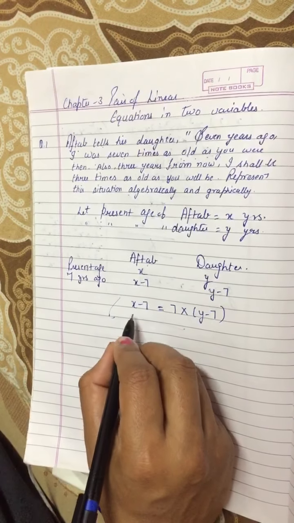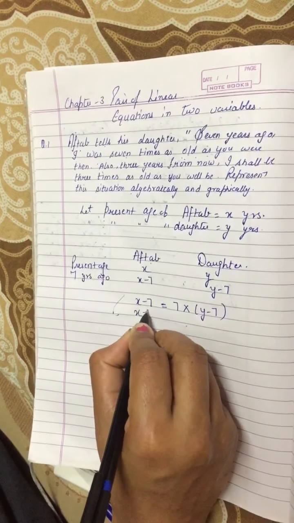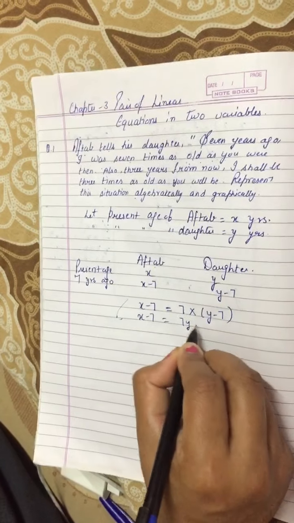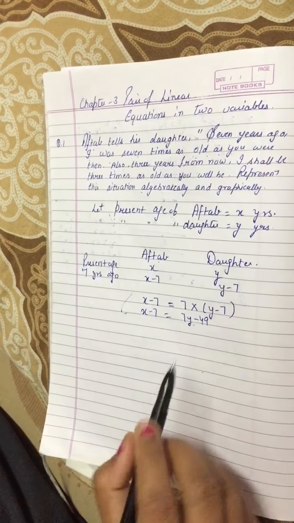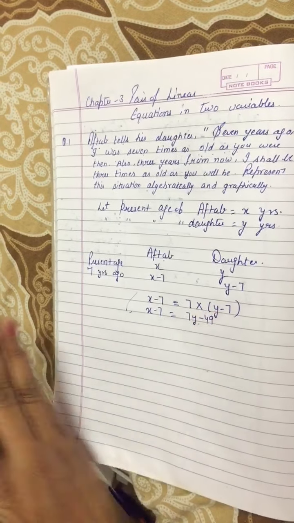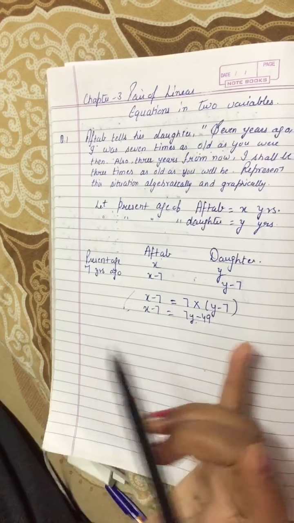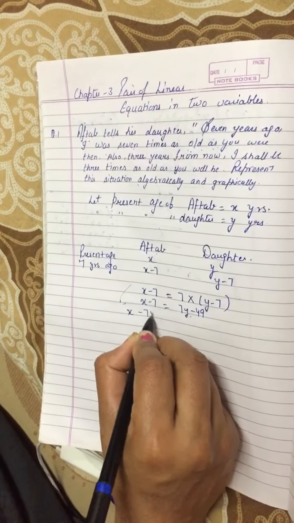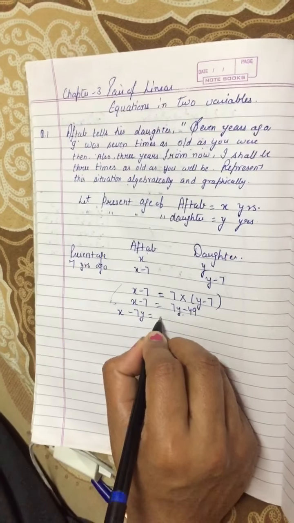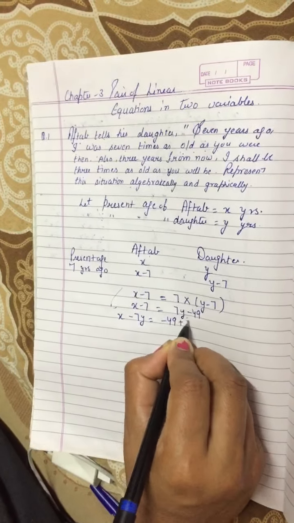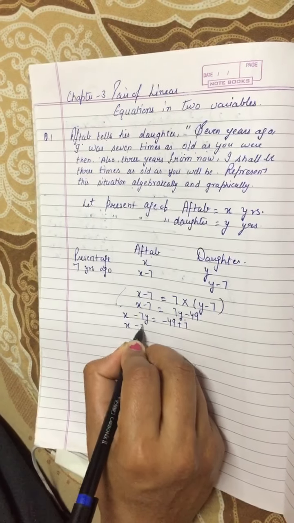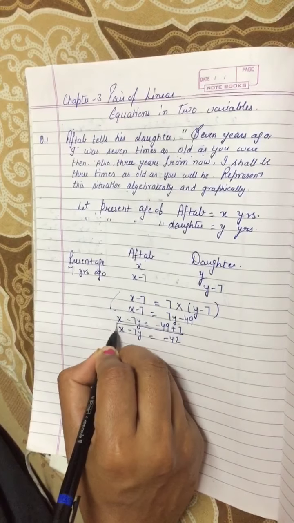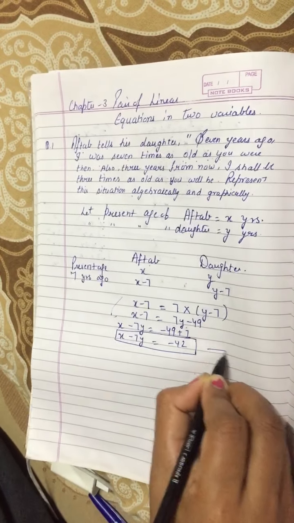So what is the given equation? x minus 7 equals 7 times y minus 7. Now open the bracket: 7 into y will be 7y, and 7 into 7 is minus 49. Now take all the variables on one side and the constant on the other side. It will be x, 7y comes on this side, minus 7y, 7 goes on this side, minus 49 plus 7. You can say x minus 7y equals minus 42, and this is equation number 1.